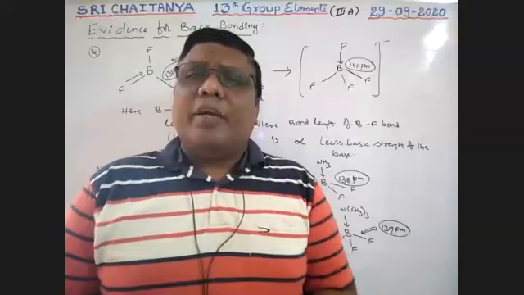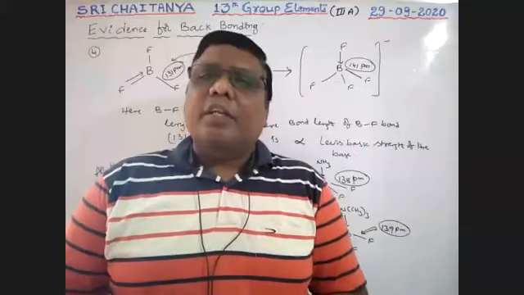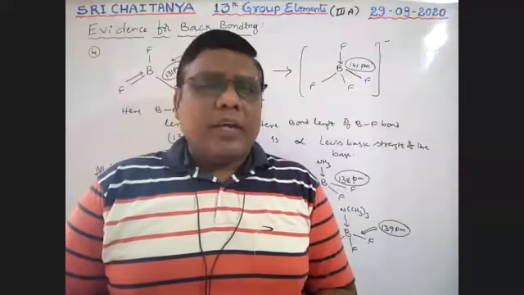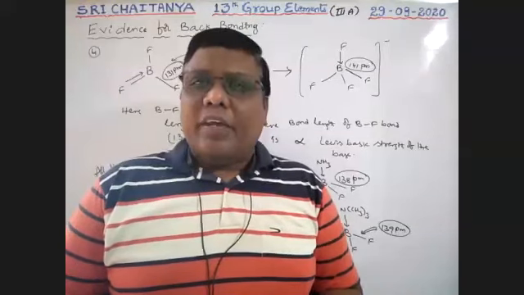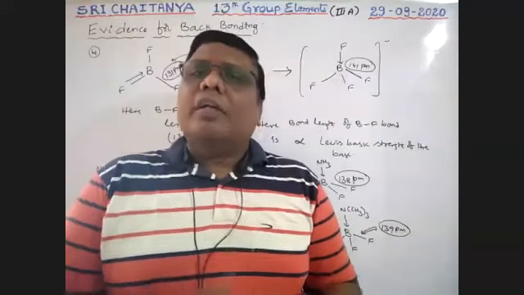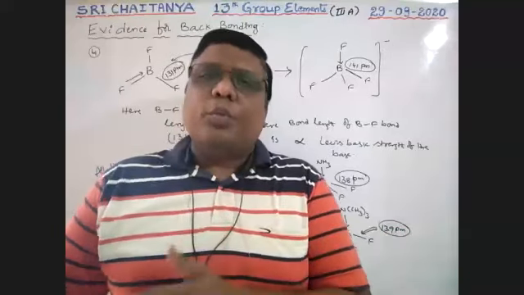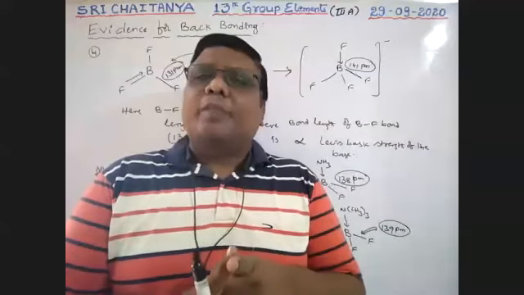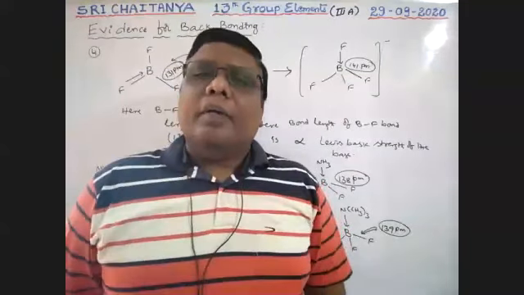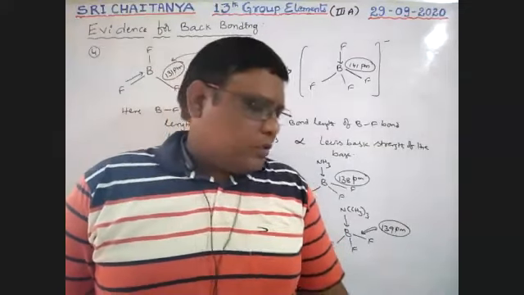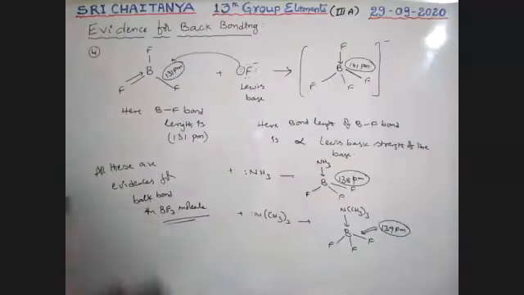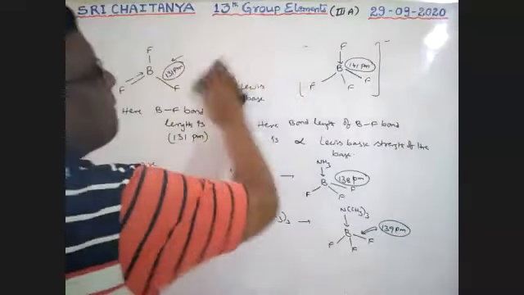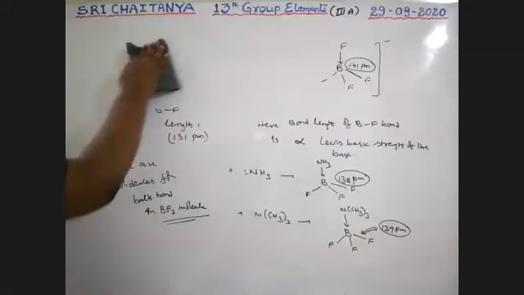So every group's first element generally behaves differently from the rest of the elements, boys. That is called anomalous behavior. Here also the first element, boron, behaves differently. So next topic is anomalous behavior. And also the diagonal relationship of boron with the next group's second element, that is, with silicon. So now the two topics are, first, anomalous behavior of boron, and second, diagonal relationship of boron with silicon. Next subheading, boys: anomalous behavior of boron.